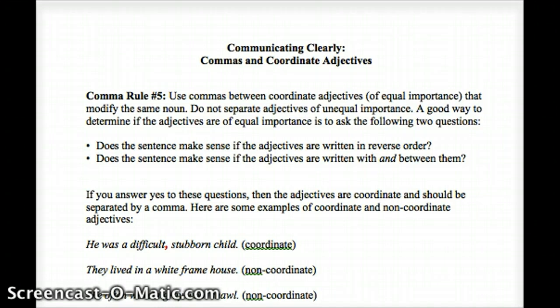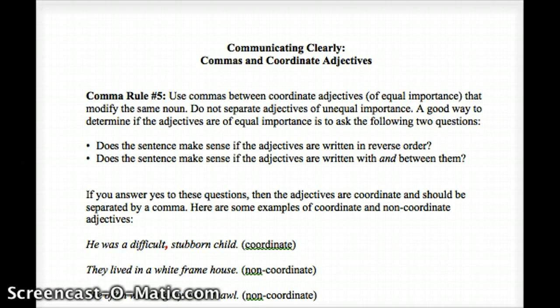A good way to determine if the adjectives in your sentence are of equal importance is to ask the following two questions below. 1. Does the sentence make sense if the adjectives are written in reverse order? And 2. Does the sentence make sense if the adjectives are written with an "and" between them? So if you answer yes to these questions, then the adjectives are coordinate and should be separated by a comma.